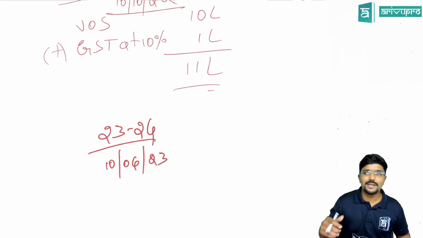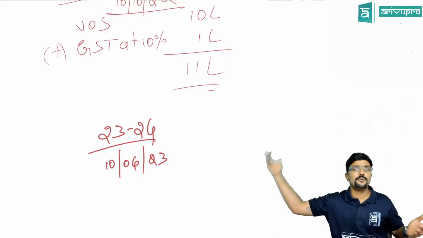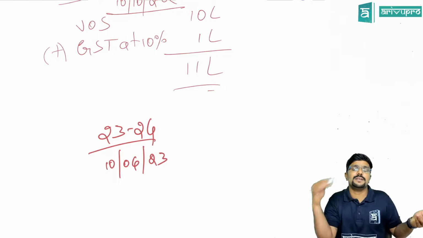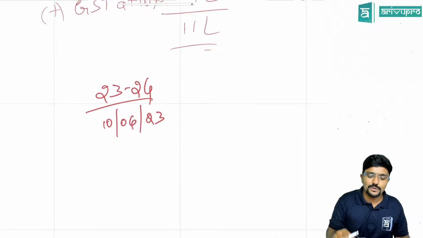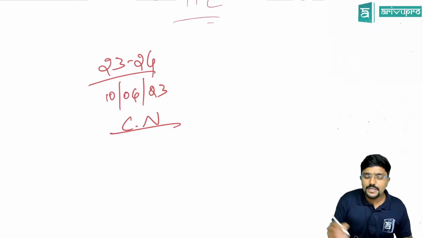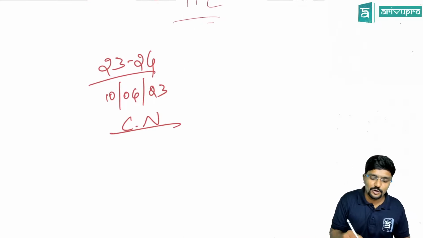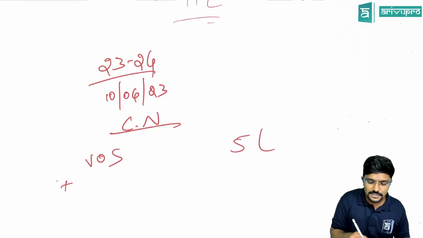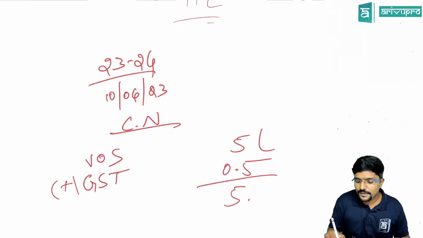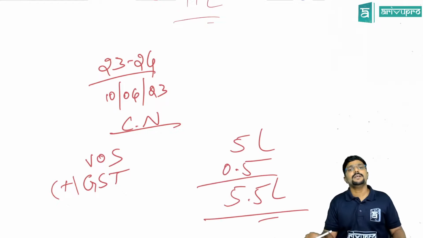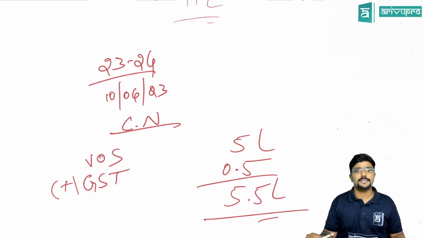So I have to issue... I cannot ask the recipient to bring his invoice. I will cancel 50% and give the revised invoice. You cannot do that. So what you will do is you will issue a credit note with respect to the 50% value that is returned. So 5 lakh. On that GST is 50,000. So for 5.5 lakh, you will issue the credit note to the recipient.